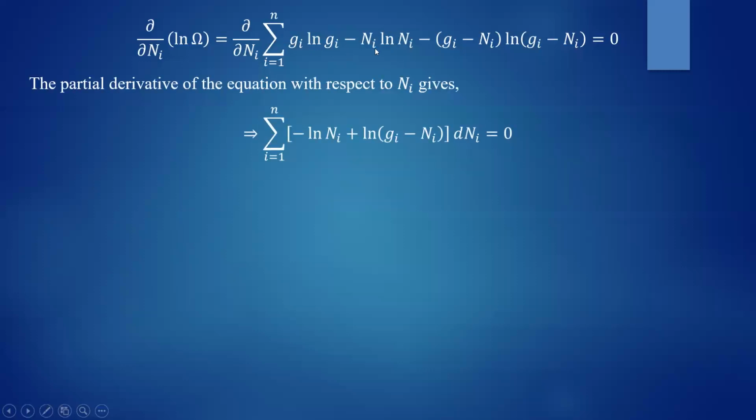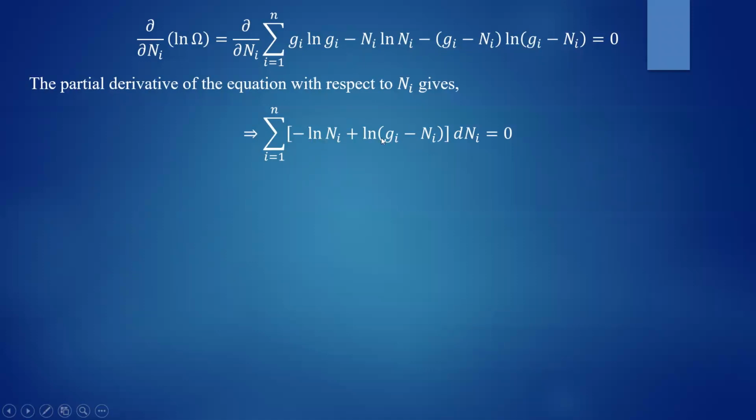The derivative of ni ln ni gives two terms. One is ni into 1 by ni, that is equal to 1, and that is negligible compared to the other term. The other is the derivative of ni into ln ni, that is, derivative of ni is 1, so you will get ln of ni.